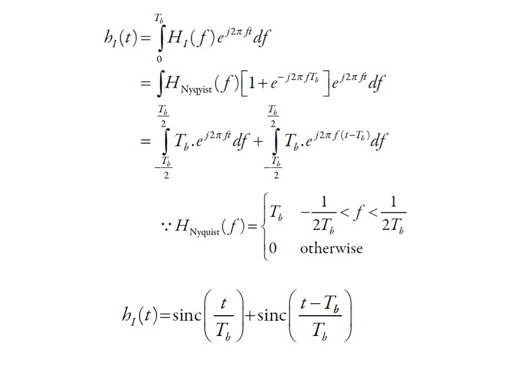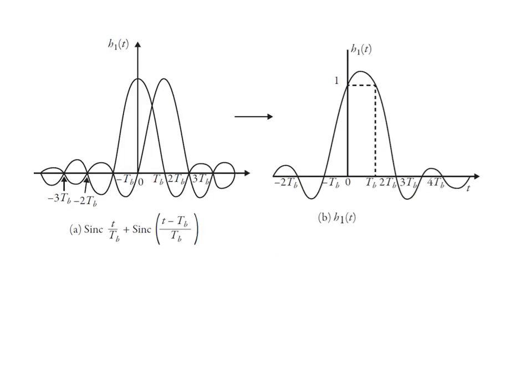How we can represent this in the form of a diagram is shown here. Since we have written the equation in terms of the sinc function, it is drawn like this: sinc t by Tb and sinc t minus Tb by Tb. Okay, thank you.